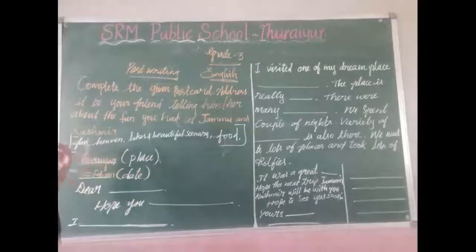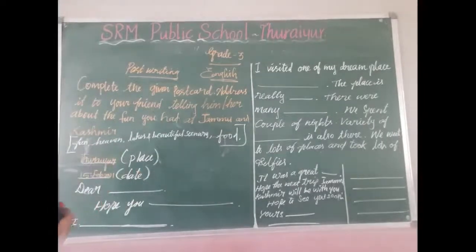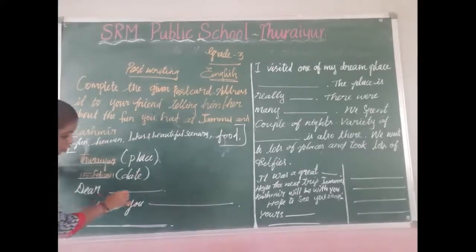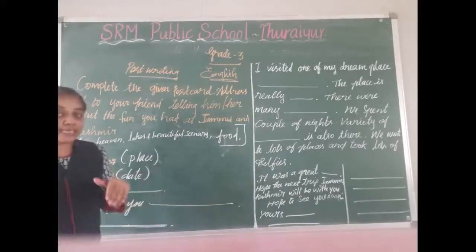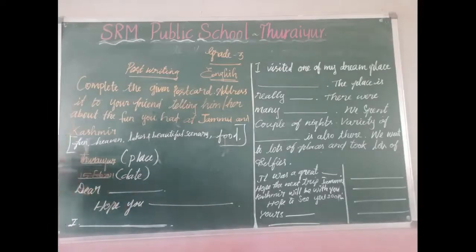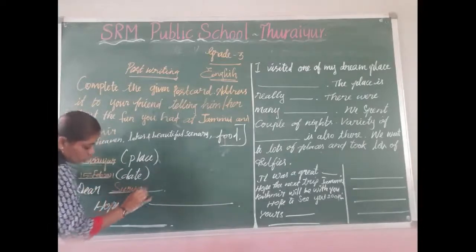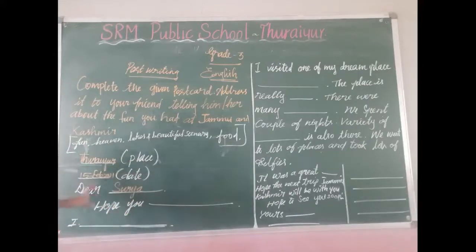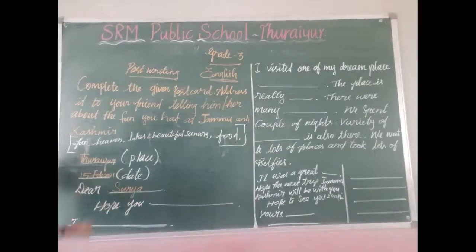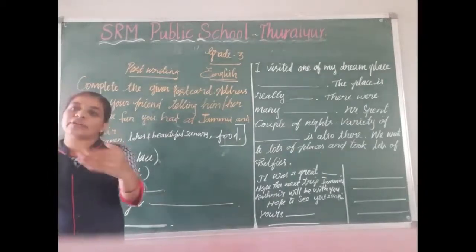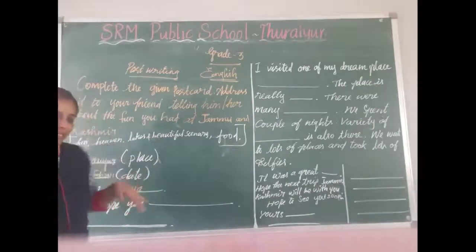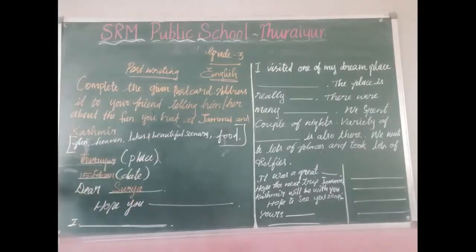We want to write a postcard to our friend. So in the dash, you want to write your friend's name. Okay, dear Surya. This is a friend's name. In this dash, you want to write your friend's name. Next, hope you dash.